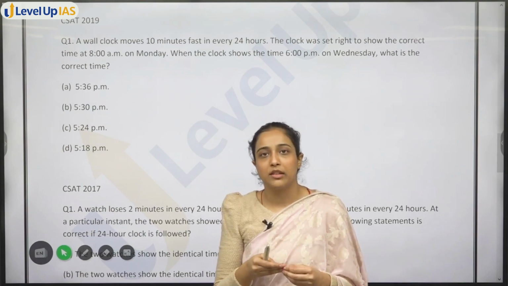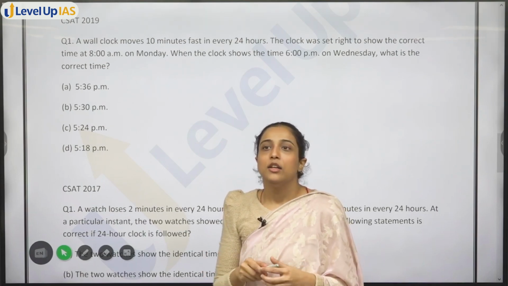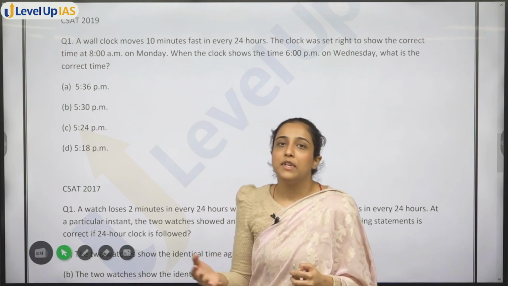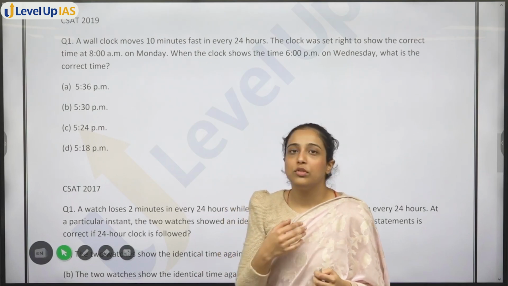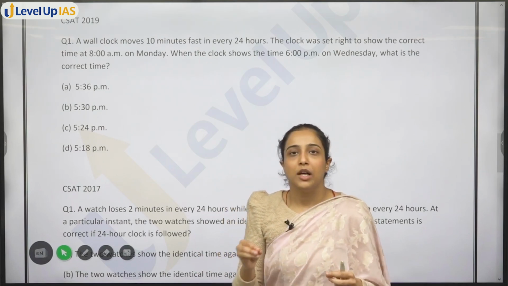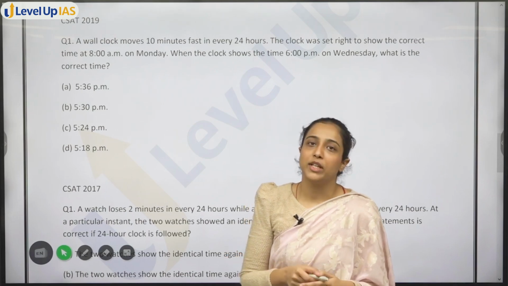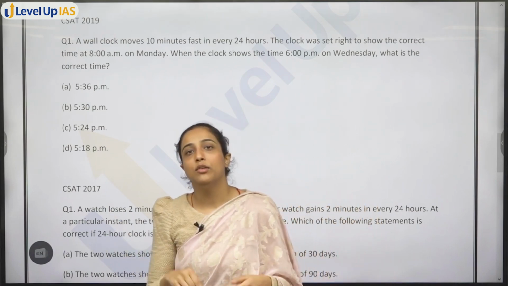Even if you don't know the method, use a little bit of that. Even if you know the method, try to do this using your own a little bit of common sense, because पूरा method से करोगे तो question will be too lengthy for you.